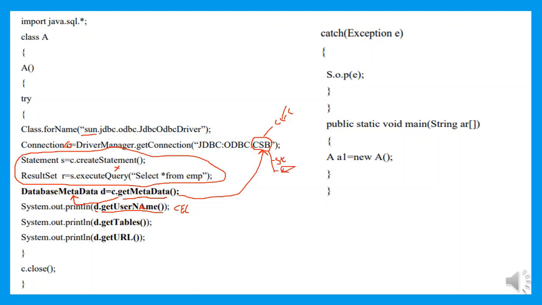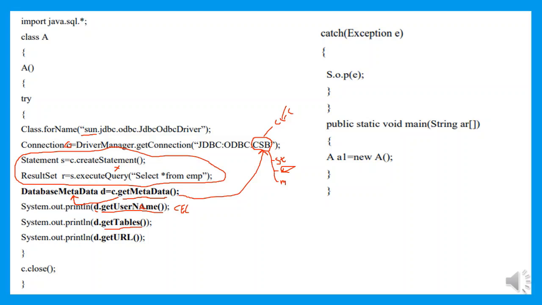Employee table is there. One more table is called the marks table. These are the 5 different tables which are available in this database. Now I want to see what are the tables which are available in the particular database. For that, we'll make use of a method called getTables. The getTables is a method which is going to return all the tables which are available in the database.